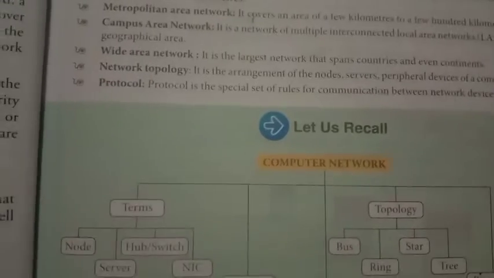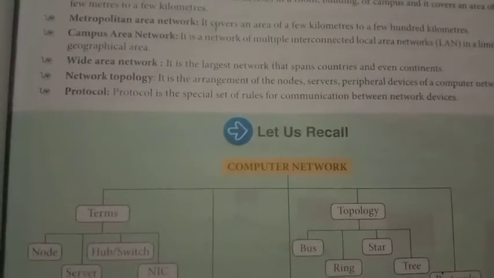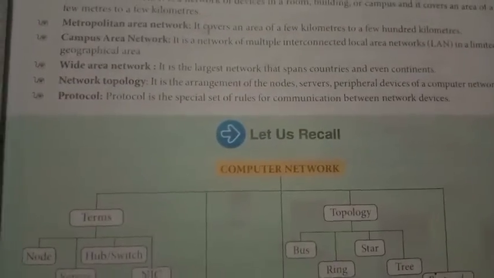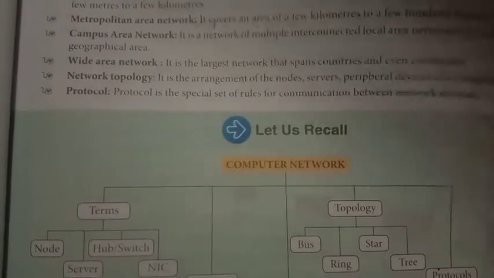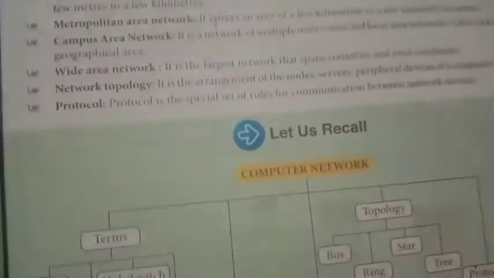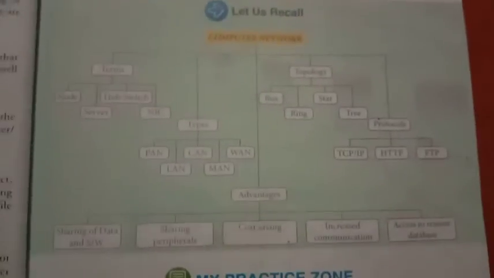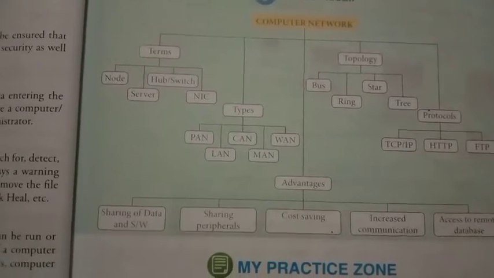Network topology. What is network topology? It is the arrangement of the nodes, servers, peripherals, devices of a computer network. Then the last one is protocol. Protocol is the special set of rules for communication between network devices. So these are the definitions, students. You have to revise the definitions as well, because maybe the definitions come in your exam, so you have to memorize these definitions also.